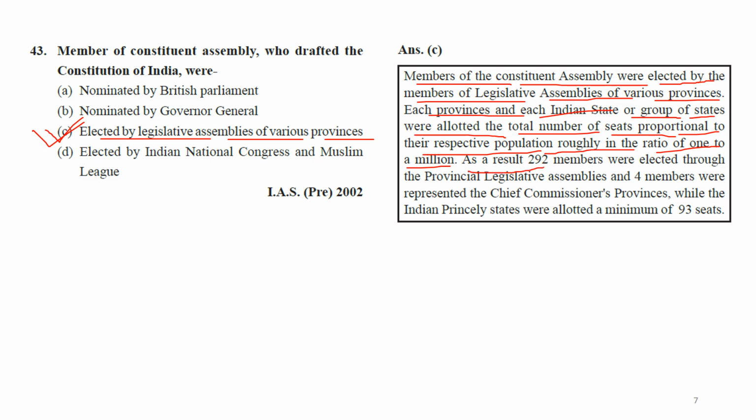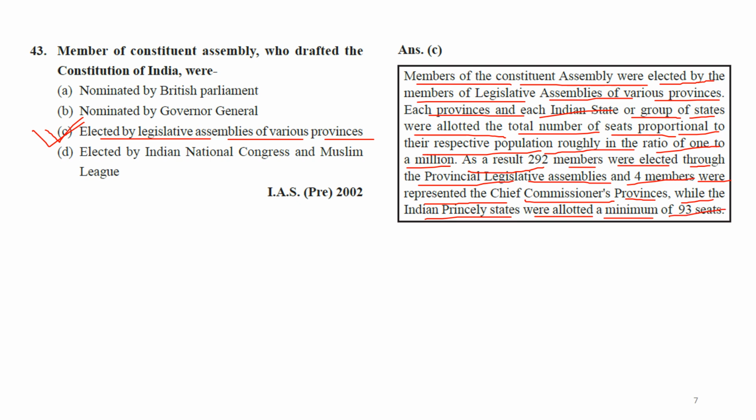As a result, 292 members were elected through provincial legislative assemblies and four members represented the chief commissioner provinces, while Indian princely states were allocated a minimum of 93 seats.